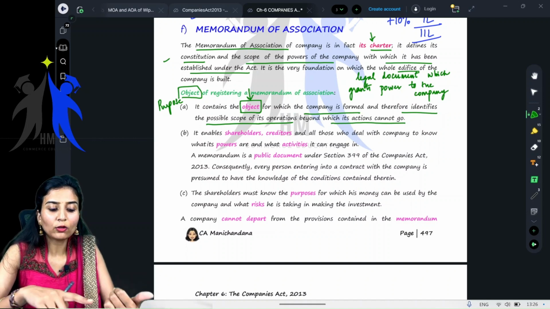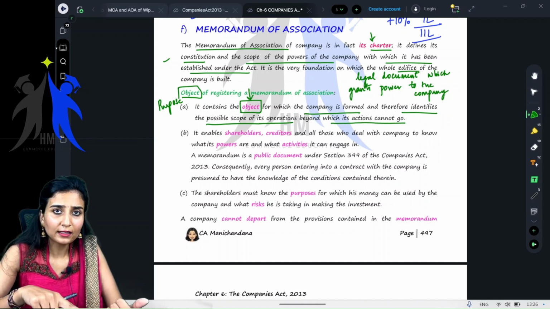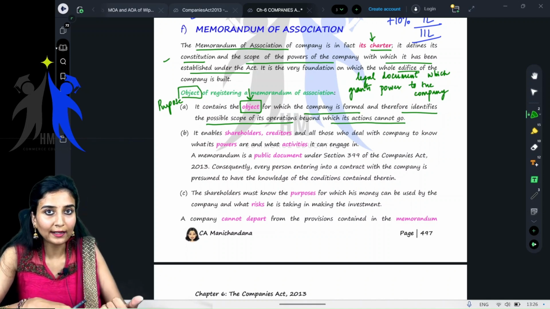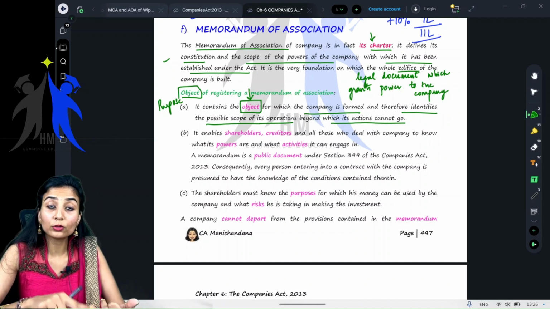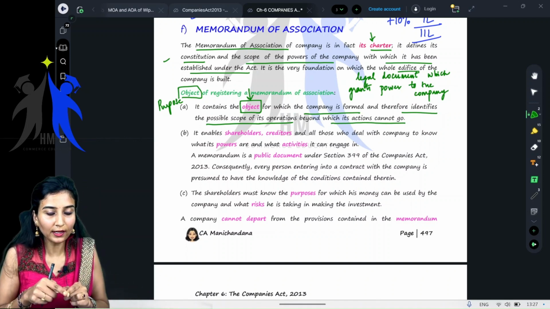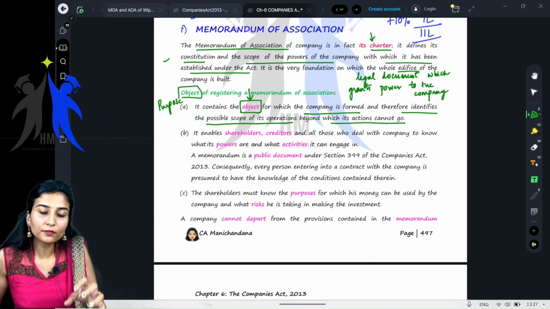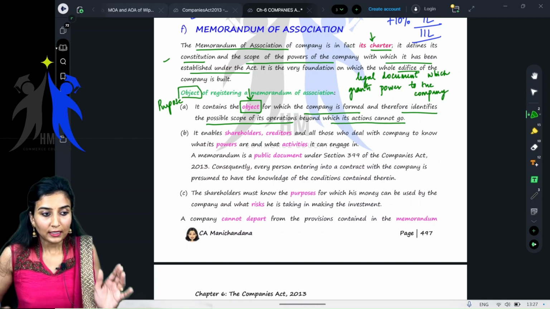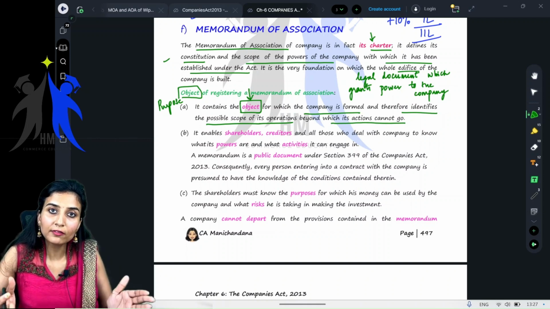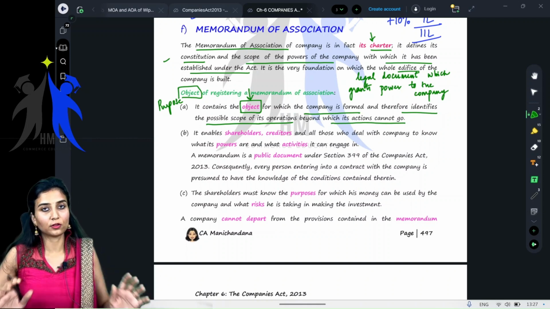Say, for example, in order to buy and sell land or buy and sell properties, right? To let out the properties on rent or leasing activities, or to enter into joint venture. So I'm basically talking about a real estate company, right? These are the objects of the company for which it is being formed. The company cannot do any activities beyond the given powers which are written in the objects of the company.